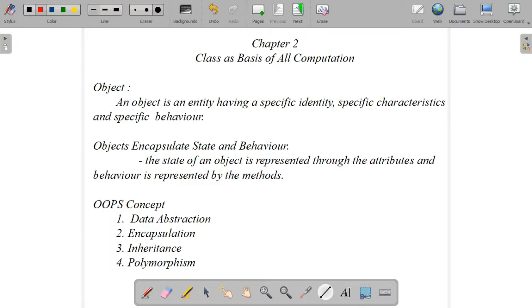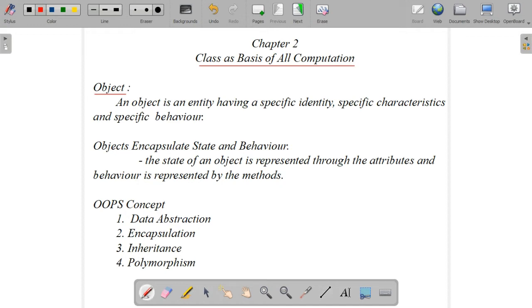Hi everyone. In this video we will discuss the second chapter, that is classes, the basis of all computation. So all these introduction parts we have discussed in the first week: what is an object, class and OOPS concept. Anyway, just a small explanation. What is an object?